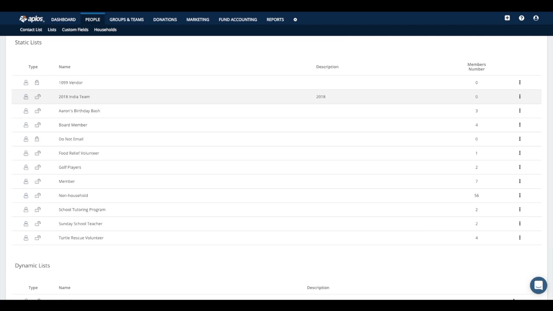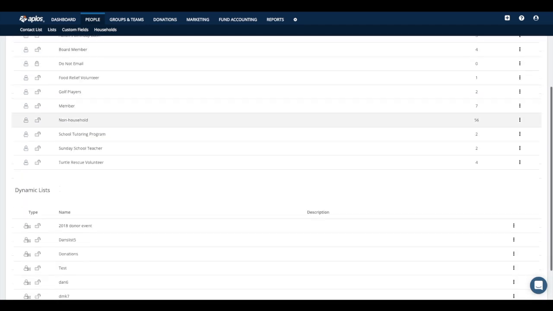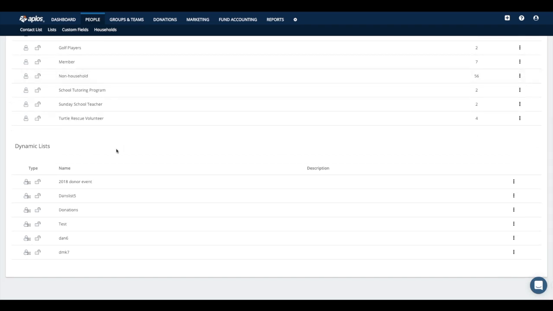So this is the area where you can go to create that type of group. A dynamic list, on the other hand, is another type of list you can create, and this is a list that you build off of certain behaviors. So if you want to create a list for, say, any donor that gave within the last 3 weeks, you could generate a list based off those details, and so that list is going to keep changing every 3 weeks, essentially. From there, that would be a list that would just change based off the behavior you've selected.